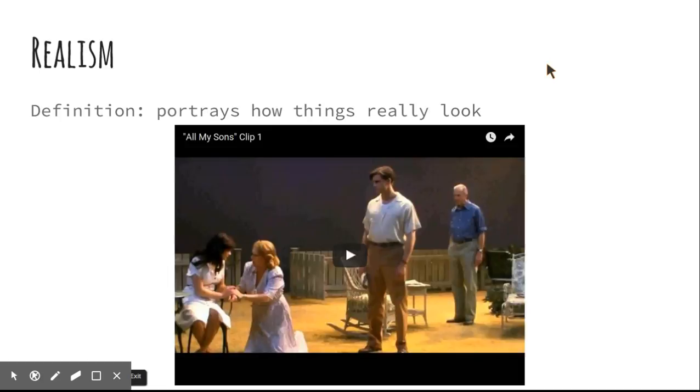Okay, so realism is one style. The definition is that it portrays how things really look. So during the realist time period, it's exactly how it would look as if it was really produced. An example of that is All My Sons. If you go to YouTube or click this link for any of these examples, you will find the video so you can see what that style looks like.